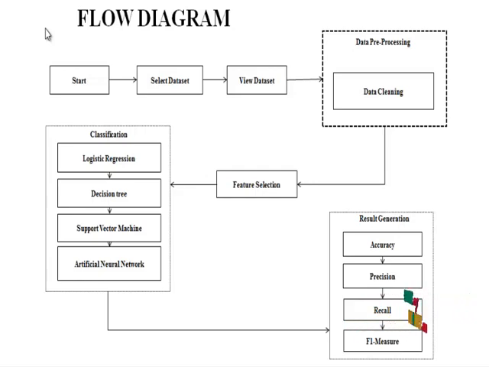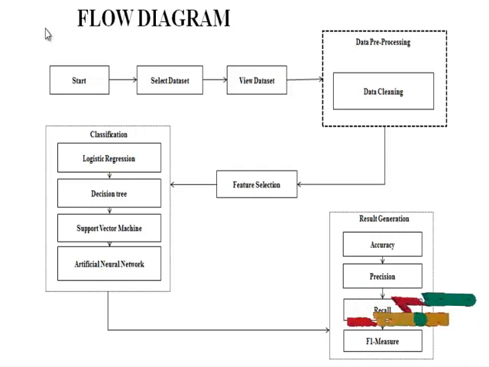Input data and then output data, checking the generated outputs for accuracy, precision, and F1 score. Then final result generation will be displaying the accuracy of each algorithm, existing algorithms and proposed algorithm.